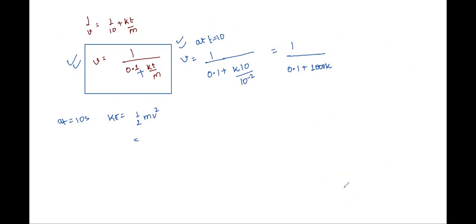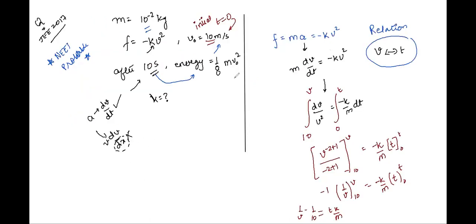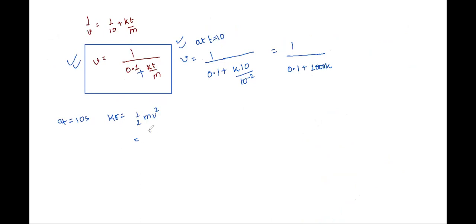This is the value of velocity in terms of k. Substitute it over here. We know the kinetic energy. See here, kinetic energy is 1 by 8 m v naught square, correct? 1 by 8 m v naught square, and v naught is 10, correct? So we have half m v square. Instead of v square we will write this expression, right? We'll have it as 0.1 plus 1000 k, correct, whole square.